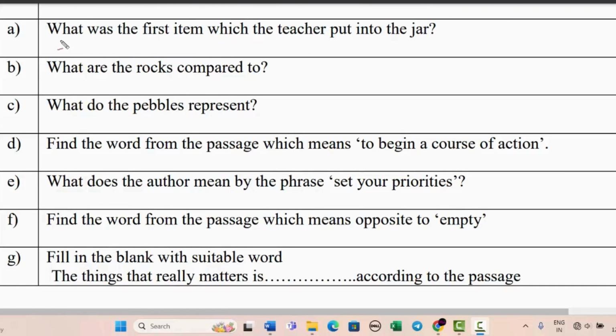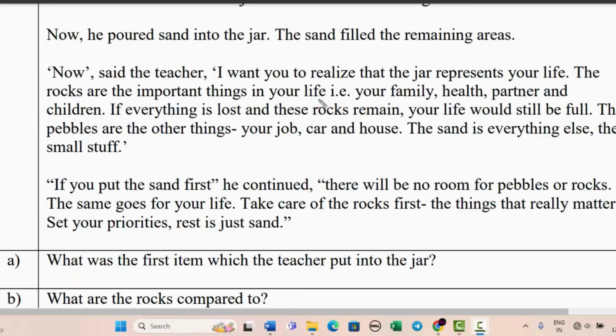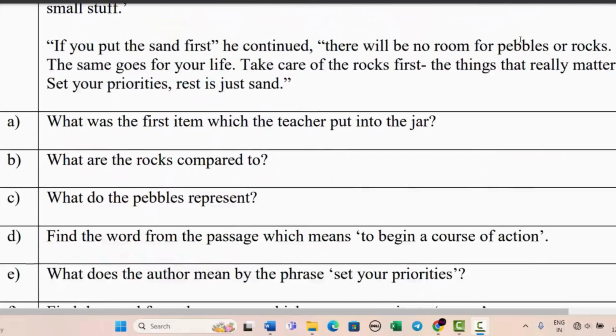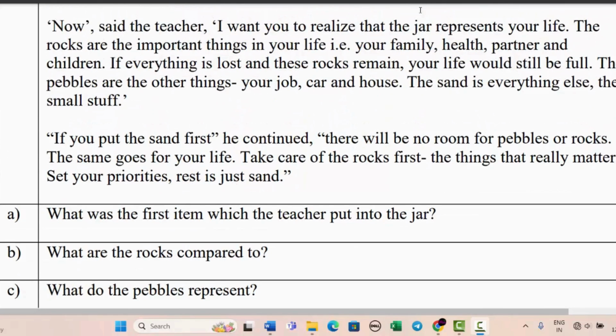Okay, so the first question is what was the first item which the teacher put into the jar? So सबसे पहले उसने डाला था वो था rocks. Okay. Second question is what are the rocks compared to? So as you can see, the rocks are compared to your family, health, partner, and children, right? Next, third question is what do the pebbles represent? As we can see that here it is mentioned that your job, your car, and house, right? These are basically your pebbles.